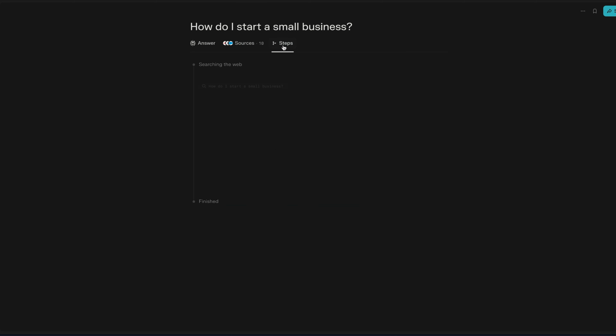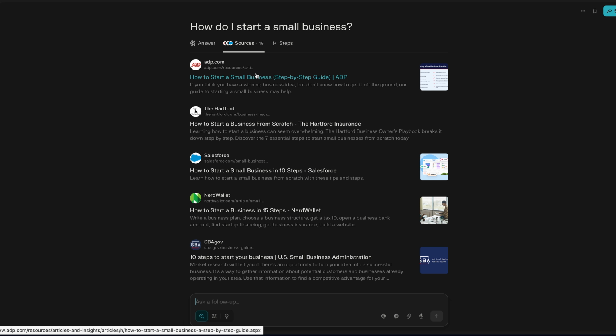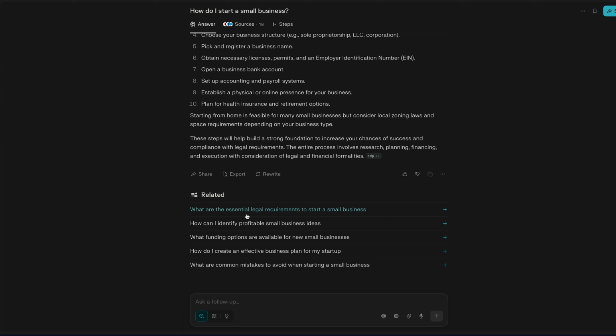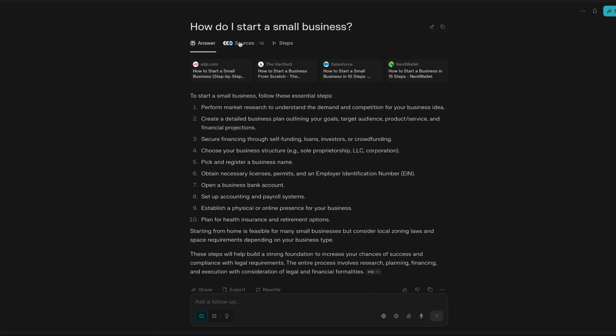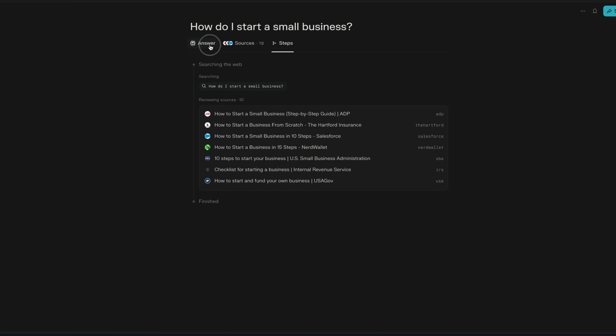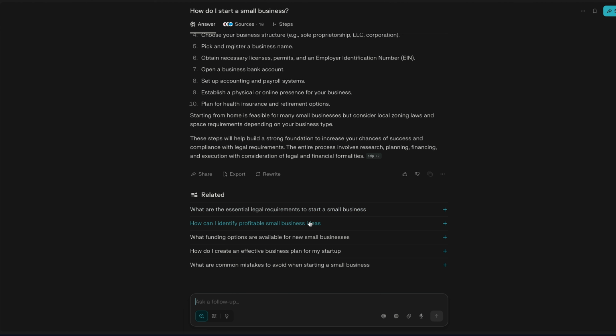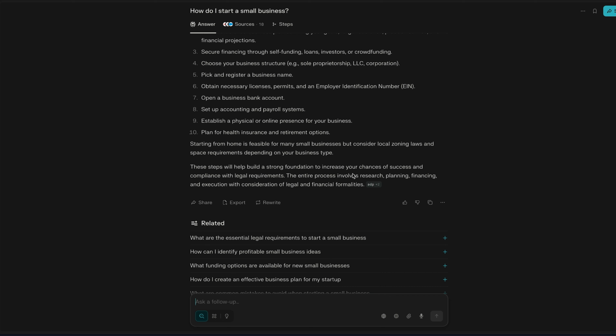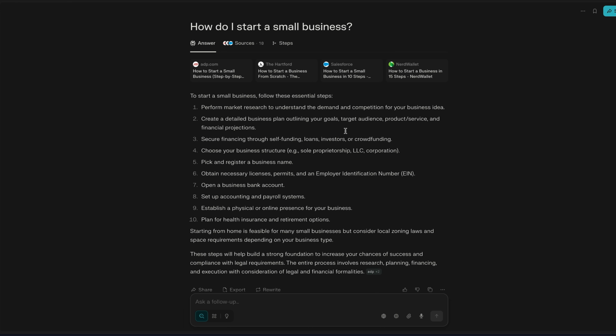Starting with Perplexity builds 3 crucial skills. 1. Question formation. You learn to ask specific, clear questions instead of vague prompts. 2. Source verification. You develop the habit of checking where information comes from. 3. Iterative thinking. Those suggested questions teach you to build on previous answers. Once you master these basics with Perplexity, transitioning to ChatGPT, Claude, or any other AI becomes easy. You already understand the fundamentals.